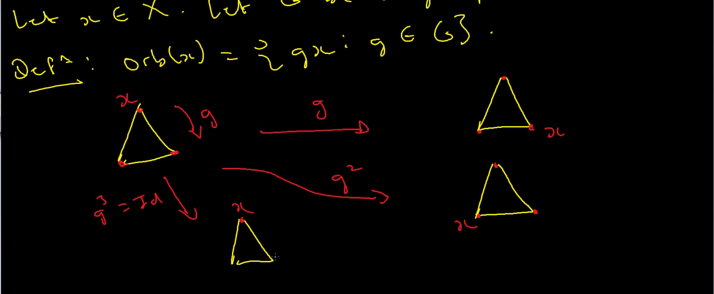So x is here. So under this rotation, which I've defined as g, we've got three different configurations of this triangle. So the orbit of x under g is just these three different configurations, and so the size of the orbit of x under g is 3.